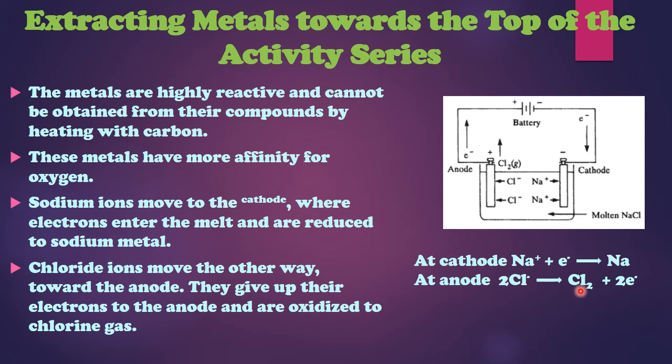And it is the nature of chlorine that a chlorine atom cannot remain all alone. So as soon as chlorine changes into one atom, one more atom will be formed, and as soon as two atoms of chlorine are formed, they will combine with each other and form a molecule. So at this end, chlorine gas will be released. You can see in the diagram, chlorine gas will be formed and it will try to escape, whereas the sodium will get deposited on the cathode, and from time to time it will be removed from this rod and kept in kerosene to keep it safe.